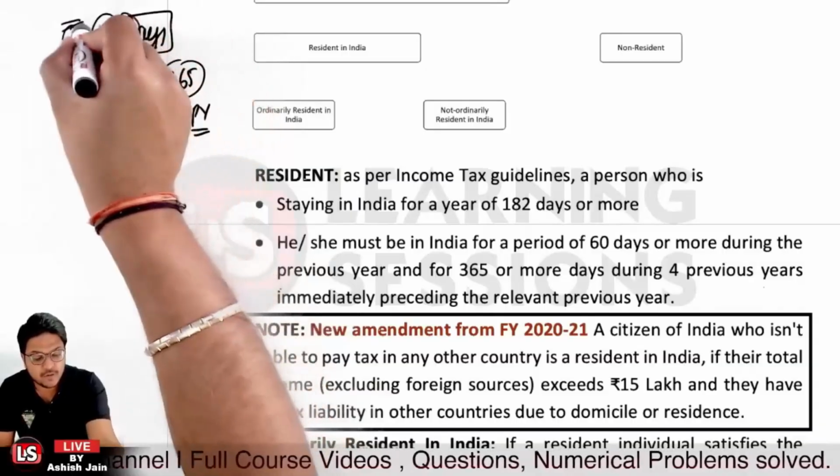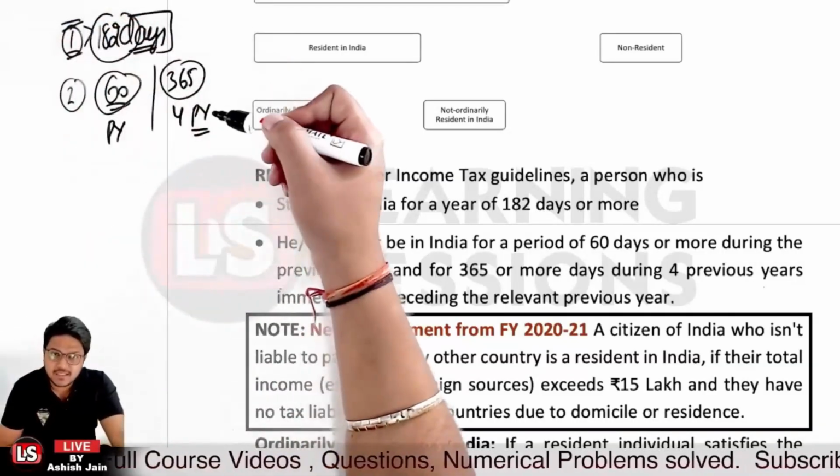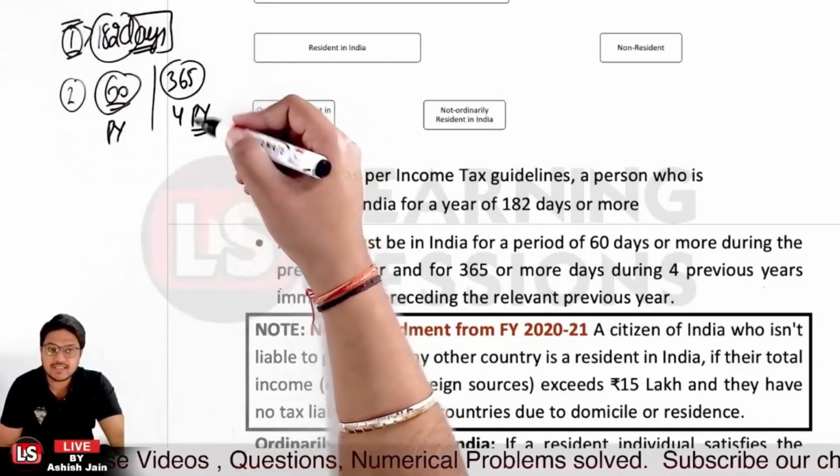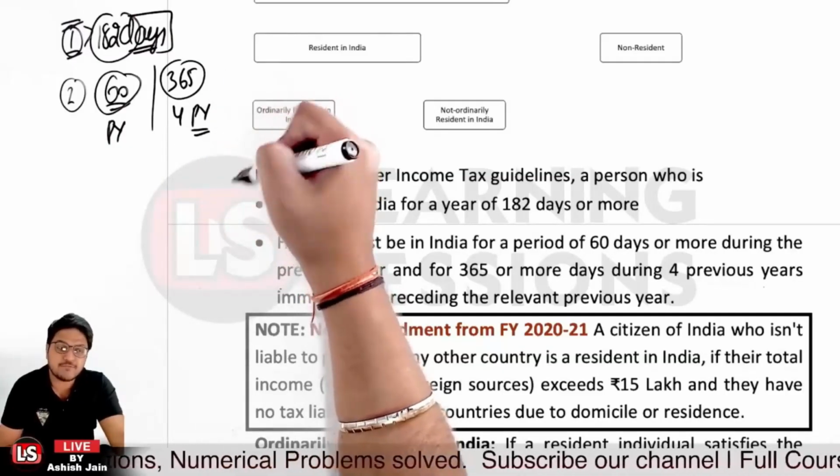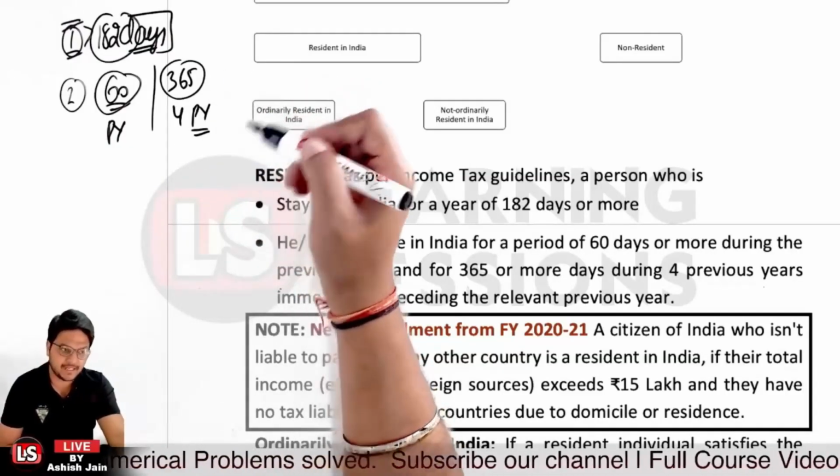So the person must be staying for greater than 182 days in the last year, and also at least 60 days in the previous year, and also 365 days in the last 4 years. Then the person will be a resident in India, right?